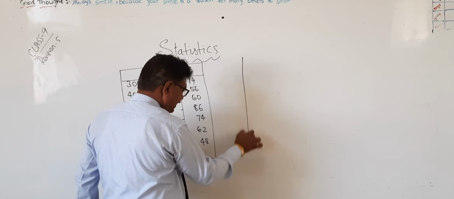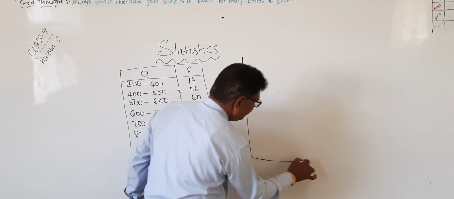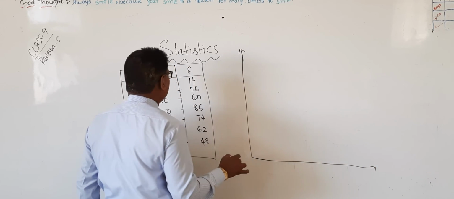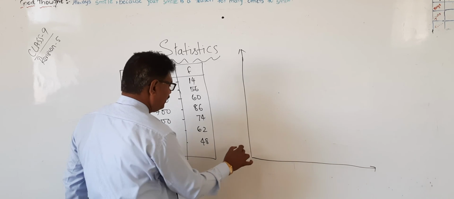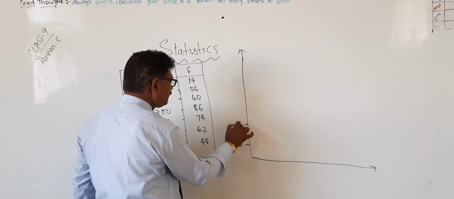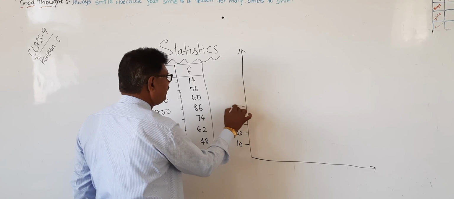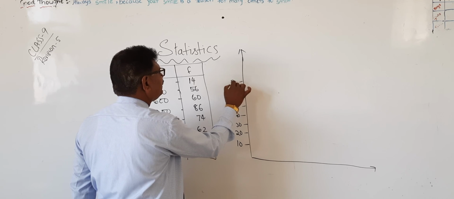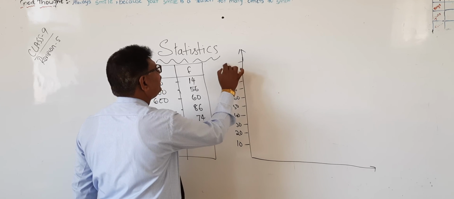We will draw the same, but something different is there. That's why I have taken this graph. You see now, very simple. Here there is no problem, so we will take directly 10, 20, 30, 40, 50, 60, 70, 80, 90, here 100.